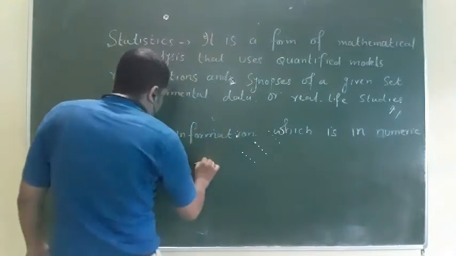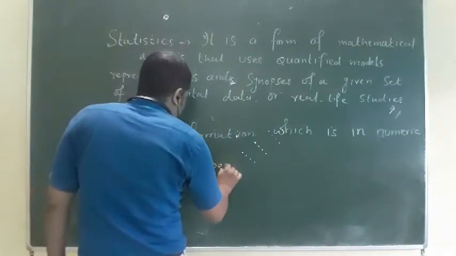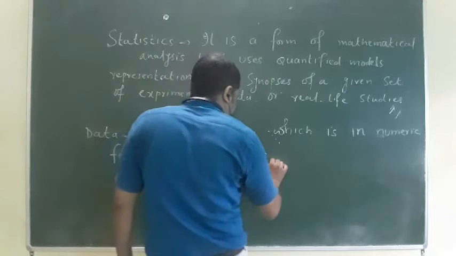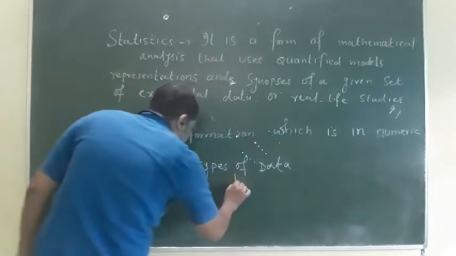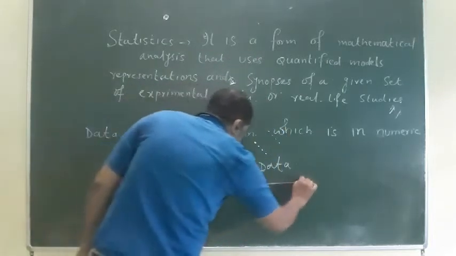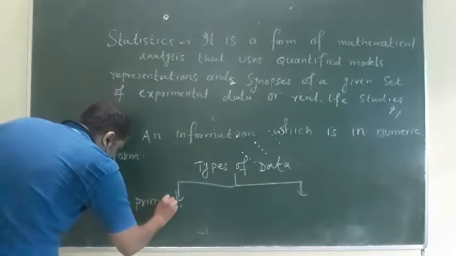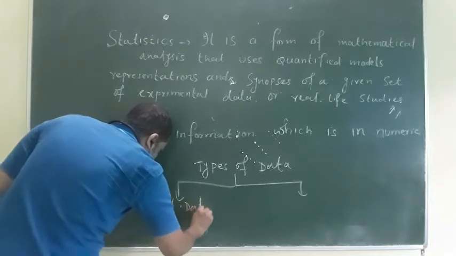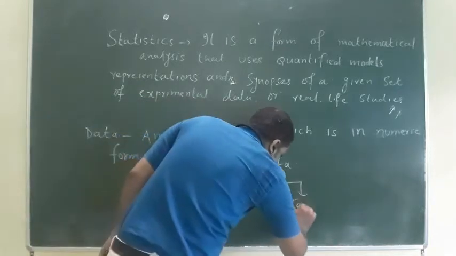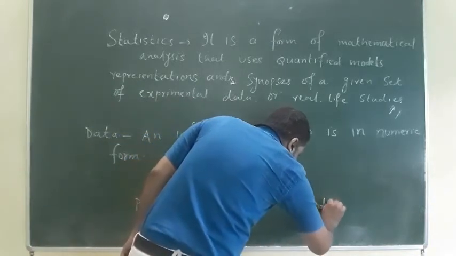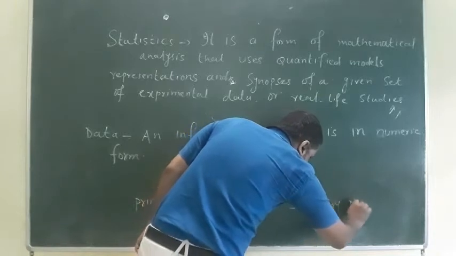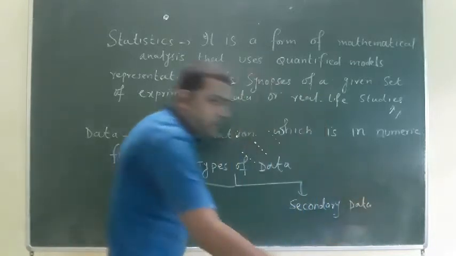Types of data. Basically there are two types of data. The first is called primary data, and the second one is called secondary data.